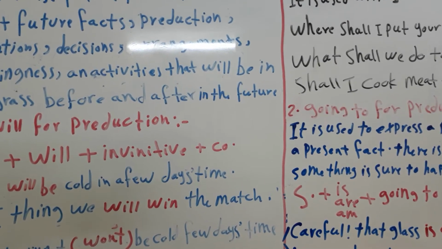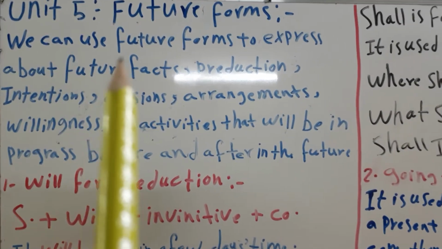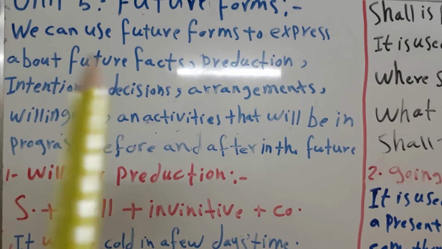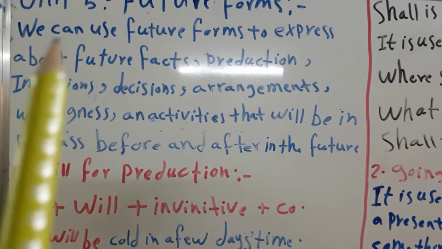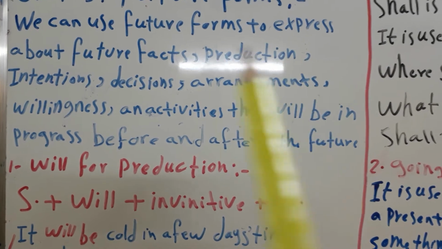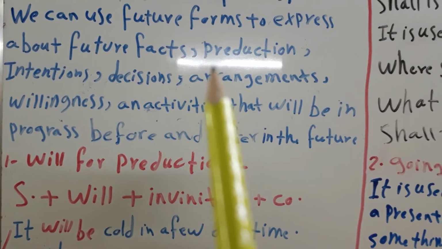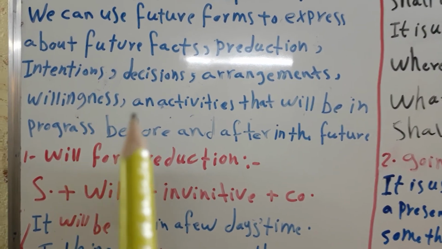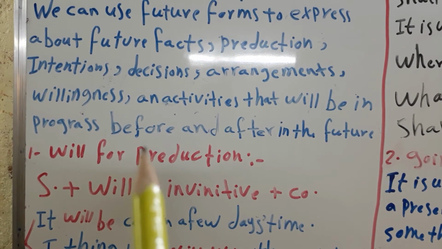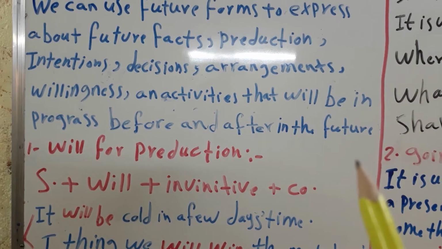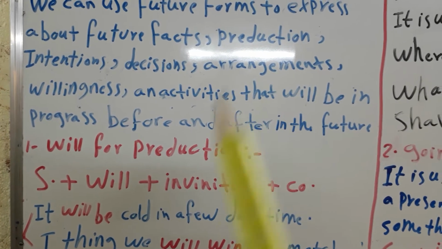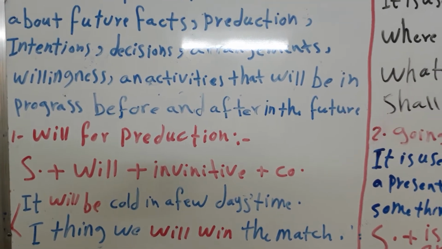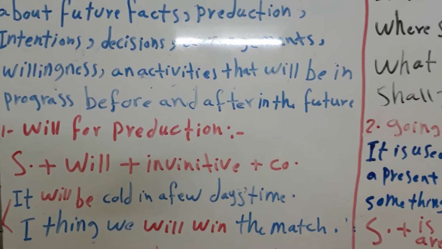Okay? So we can use future forms to express future facts or predictions, intentions, decisions, arrangements, willingness, and activities that will be in progress before and after a time in the future. Okay, all these I mentioned, we use when we want to express something that will happen in the future.